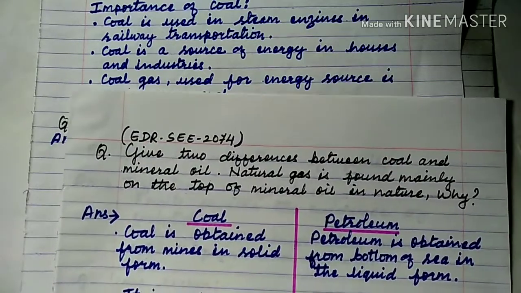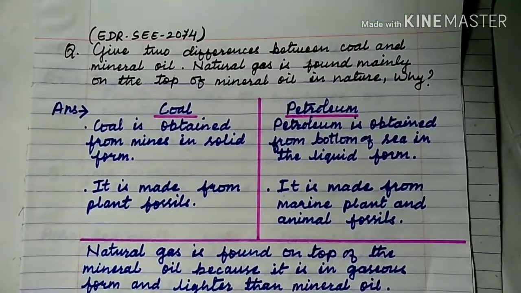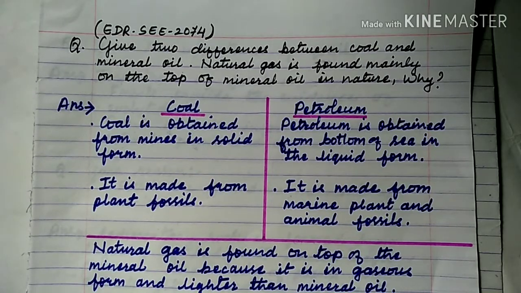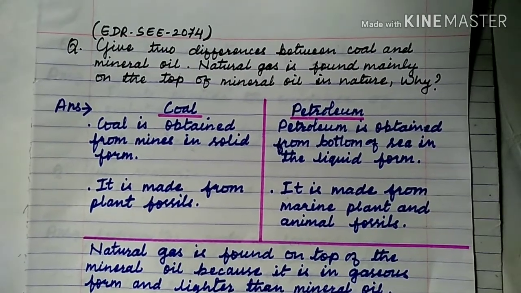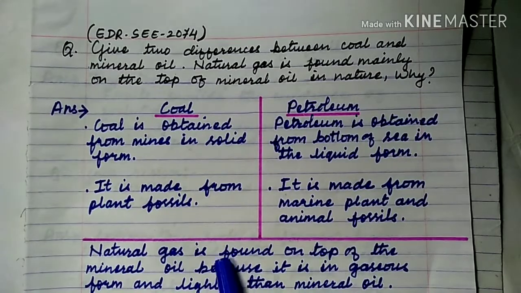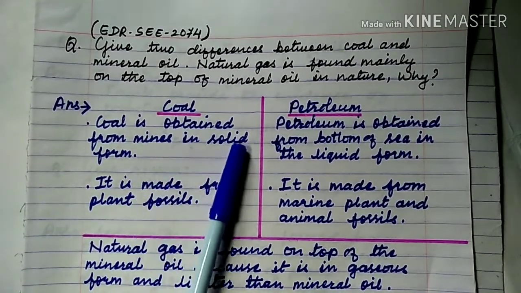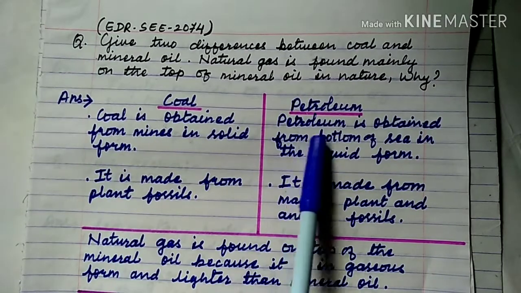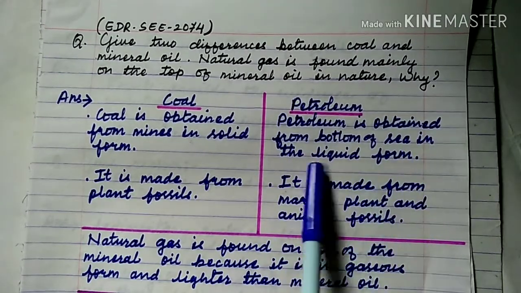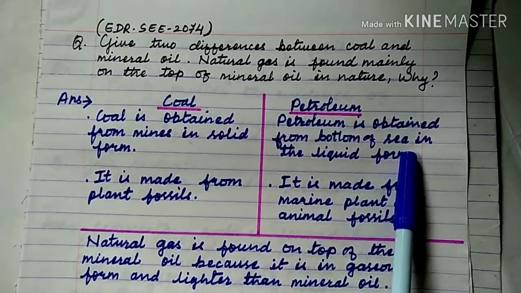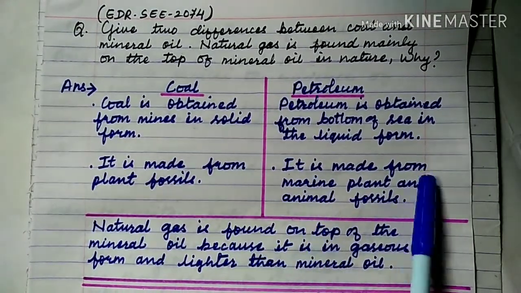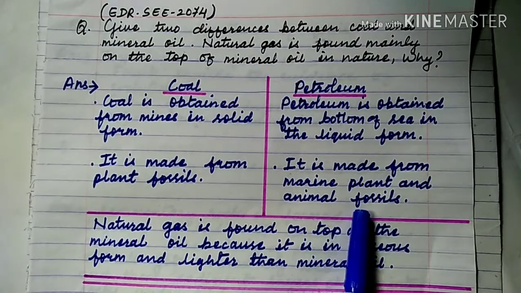Now, give two differences between coal and mineral oil. Also, natural gas is found mainly on top of mineral oil in nature. Why? So, coal and petroleum. Coal is obtained from mines in solid form, whereas petroleum is obtained from the bottom of the sea, mainly in liquid form. Coal is made from plant fossils, whereas petroleum is made from marine plants and animal fossils.